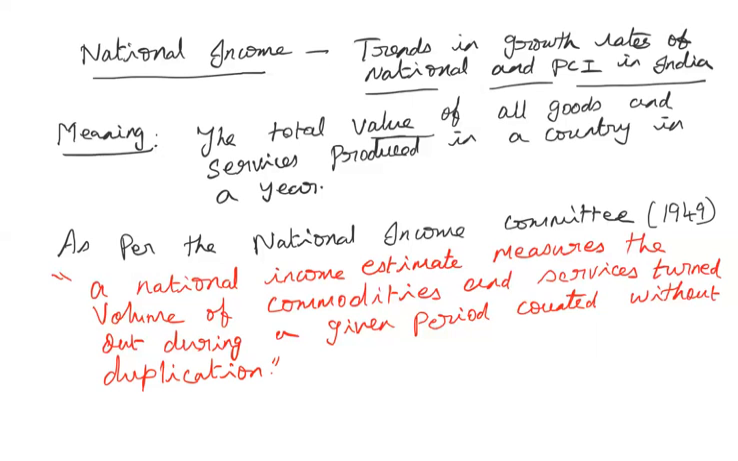So counted without duplication means if we are counting the same commodity twice, once at the final stage and again at the raw material stage, then it will be called double counting. Then the value of the national income will show an increase. So it should not be done like that. So either it has to be calculated at the final stage, the final product, or step by step. What is the value at the raw material stage, plus add the value at the intermediate stage, then finally add the value of the final product. So that's the meaning of counted without duplication. Okay, so anyway, this is the meaning of national income.